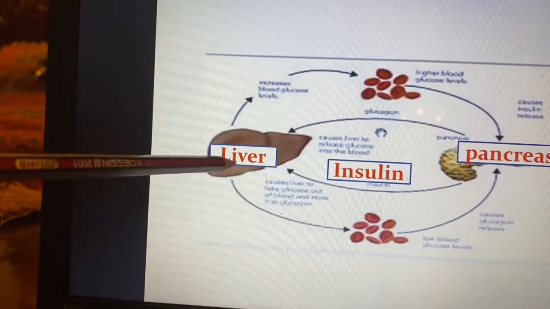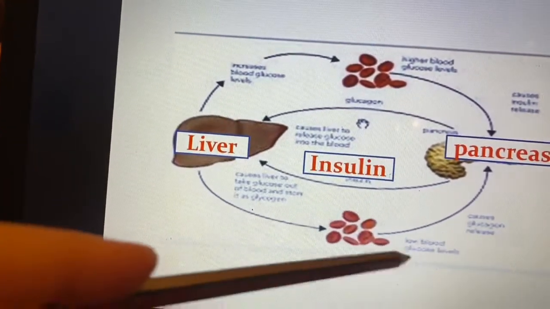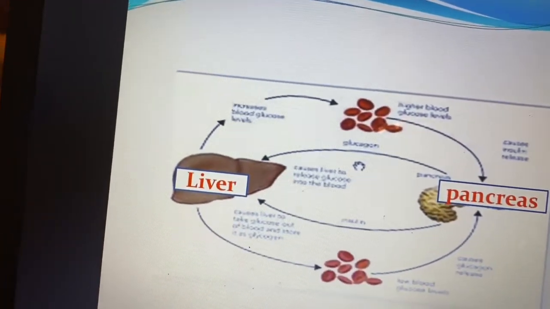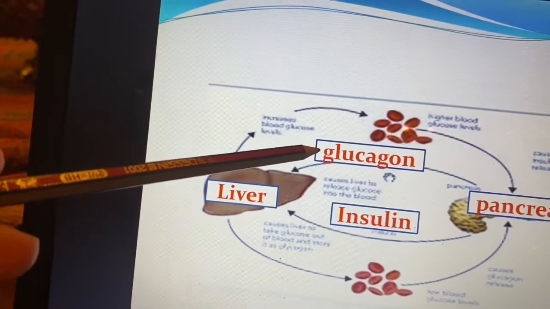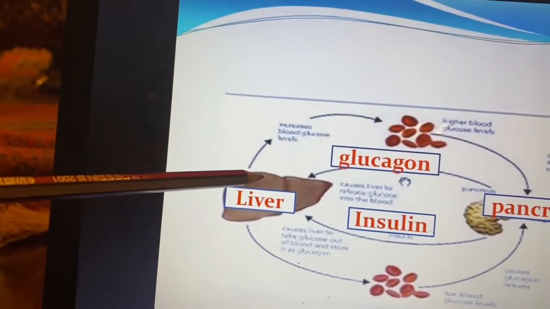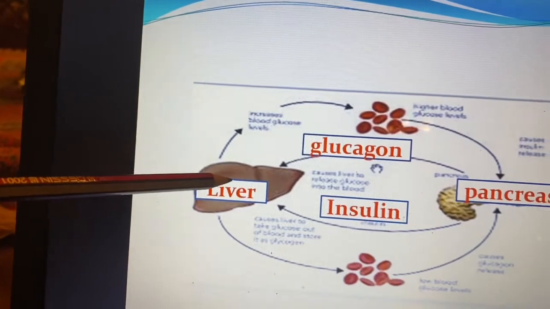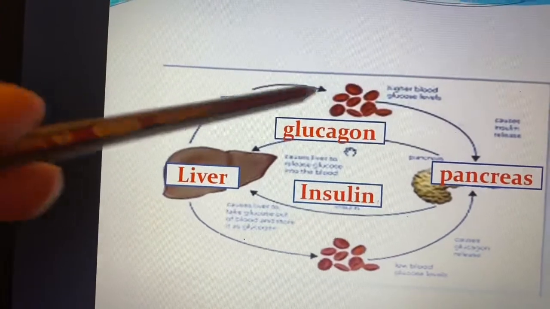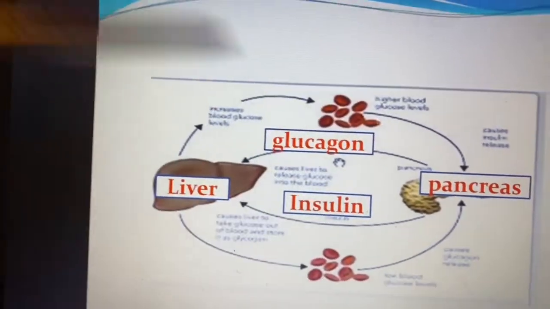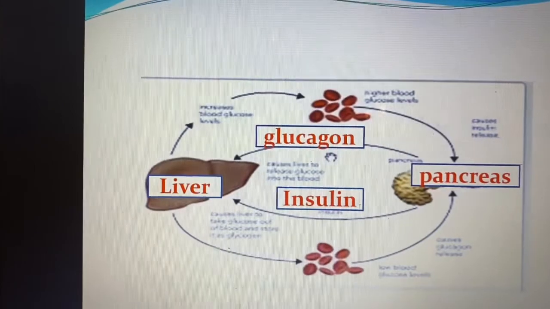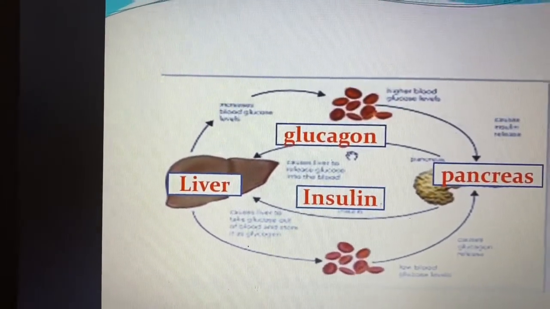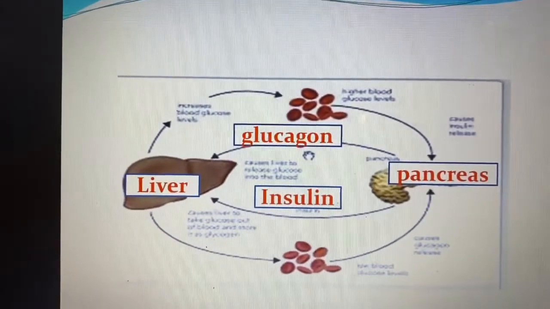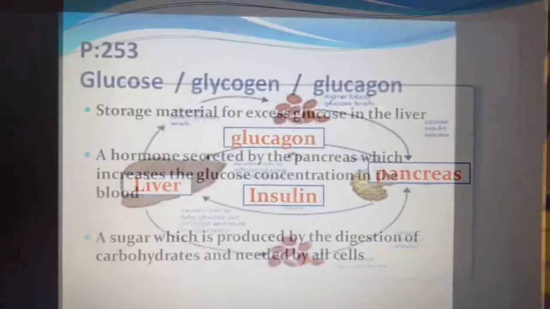On the other hand, when there is a low blood glucose level, the pancreas will be stimulated to produce the hormone اللي هو glucagon, and the glucagon will stimulate the liver to change the glycogen inside into glucose and send it to the blood. Okay, so this is an example of glucose regulation. It's a negative feedback. It shows how your body works in an opposite way to maintain a constant internal environment. We learned them last time.